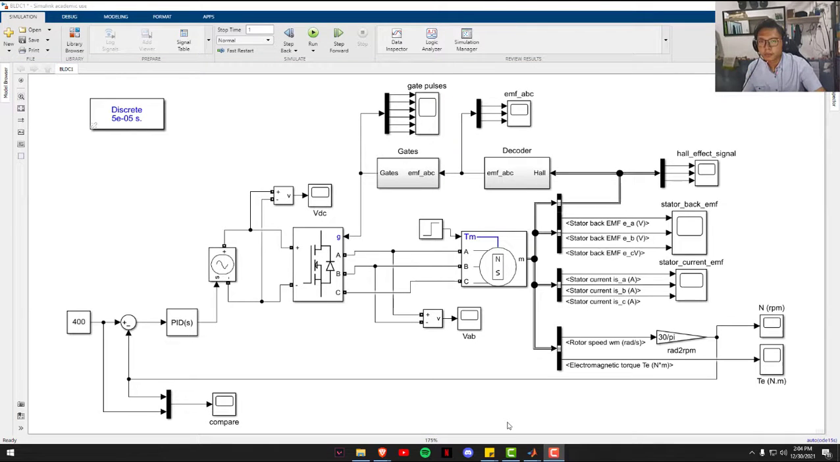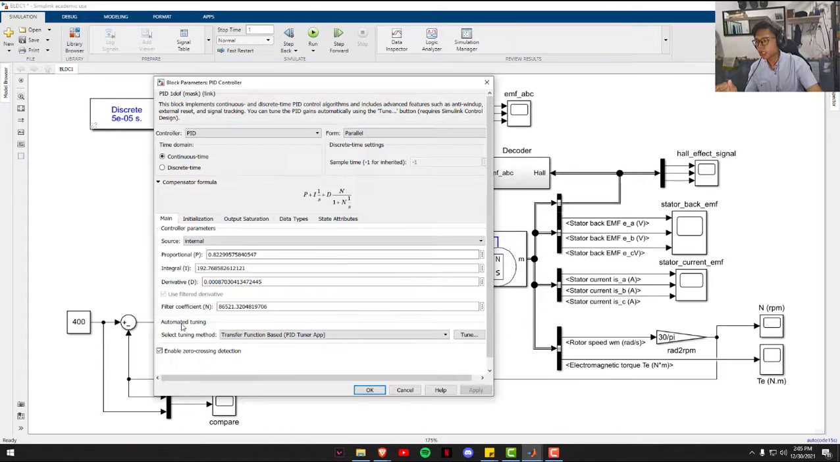Okay, next for the simulation part, I will explain how to do the simulation of this circuit. So what we have to do, we just have to run the simulation right here, and then before I forget, we just have to tune our PID controller right here, which is we just have to use the tuning method of transfer function based PID tuner app and tune this automatically, which is we tune the value of proportional P, integral I, and derivative D, and also the filter coefficient.